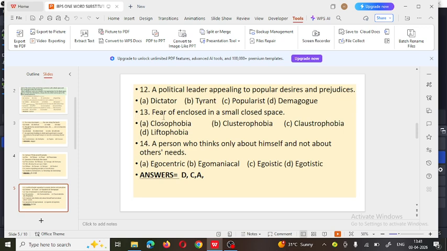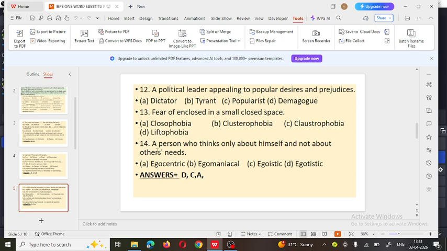Next, fear of being enclosed in a small closed space. A fear where we are afraid of being enclosed in a small space is called claustrophobia. So when we have such a phobia of getting enclosed in a small space, that is called claustrophobia. Option C is the correct answer here.